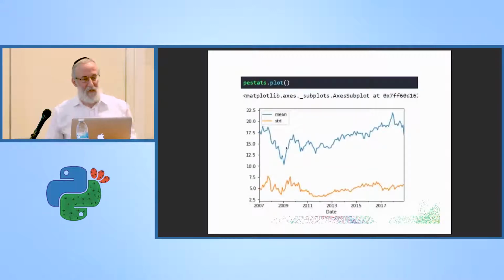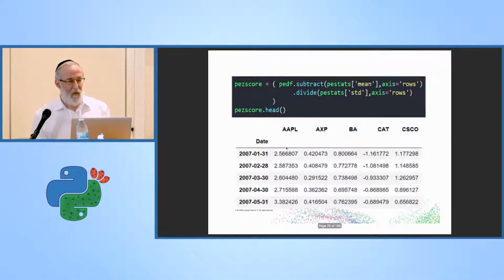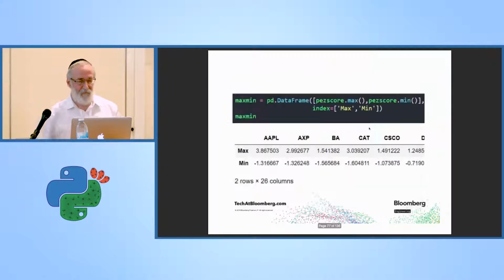I want to explore my data, see what's going on. It looks kind of normal to me. It's moving around. The standard deviation is less than the mean. That's good. And now I can calculate the z-score. The data frame has methods, subtract, divide, add, that sort of thing. So I can do, in a single line of code, math on every element in the entire data frame. So I'm subtracting the mean, dividing by the standard deviation. That gives me the z-score. I see some of them are very positive. These are stocks whose PE is very much above the average. Some are negative, they're below the average.